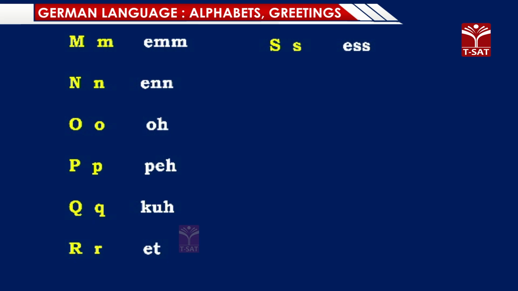S. T. Then how is the next letter U pronounced? In English we say it as U, whereas in German we say it as U. Then V.